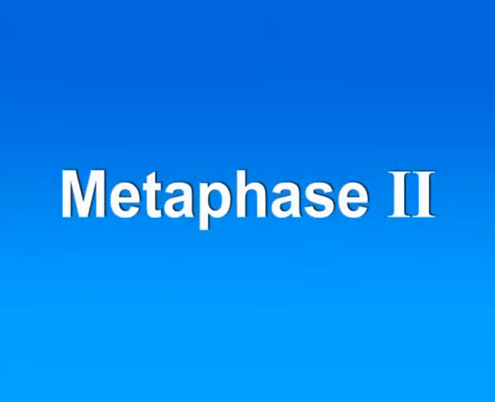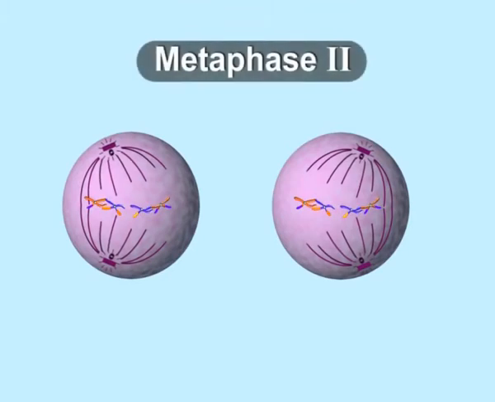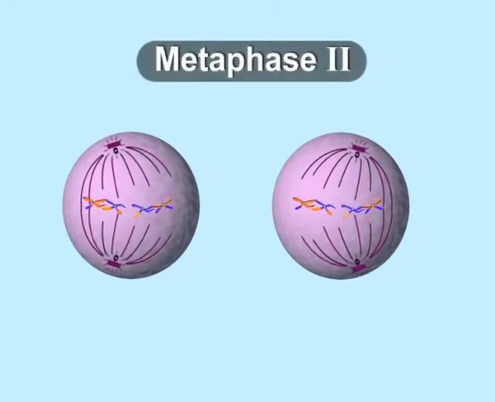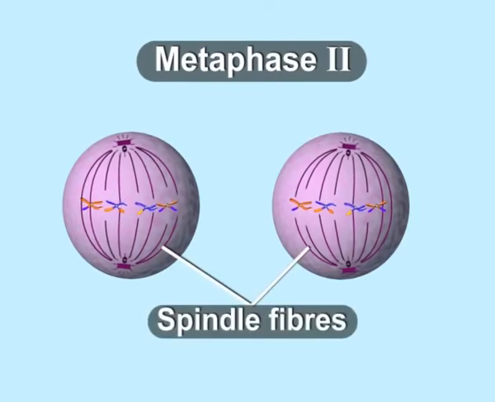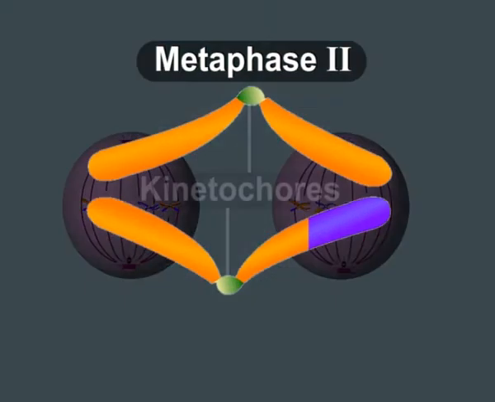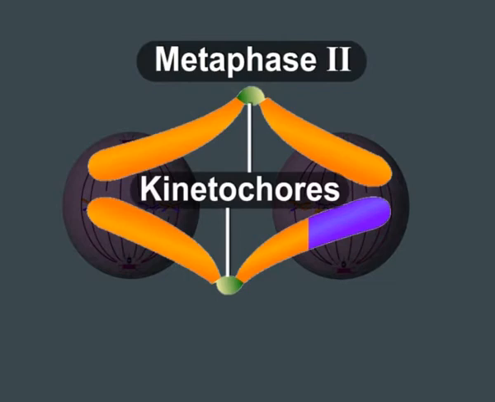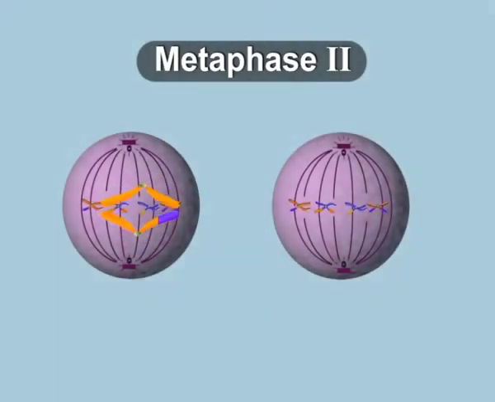Next stage is metaphase 2. The chromosomes align with their centromeres on the equatorial plane on the spindle fibers. The kinetochores of the sister chromatids point toward opposite poles. Each centromere gets joined by two chromosomal fibers.